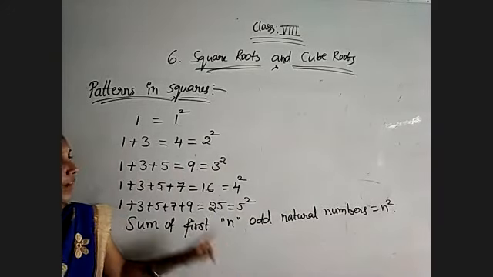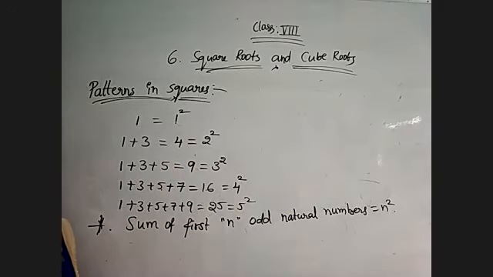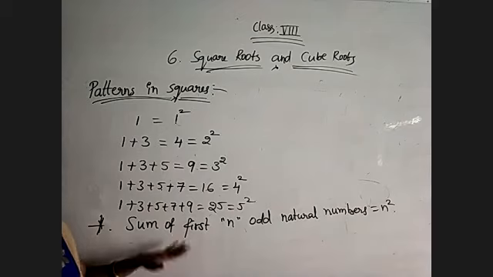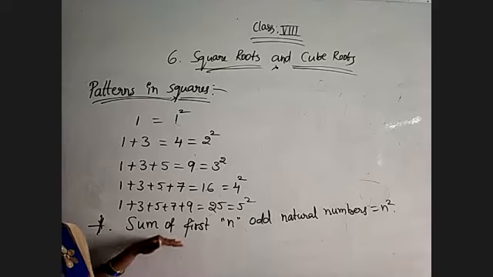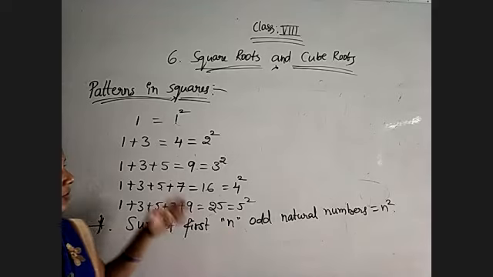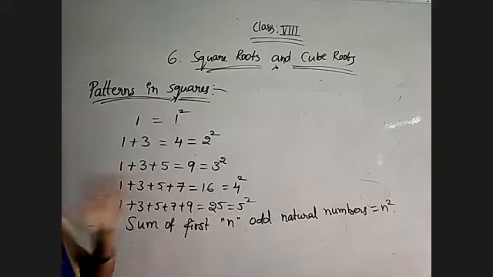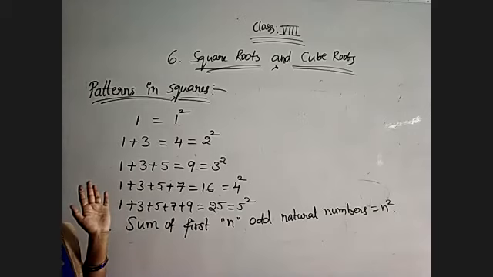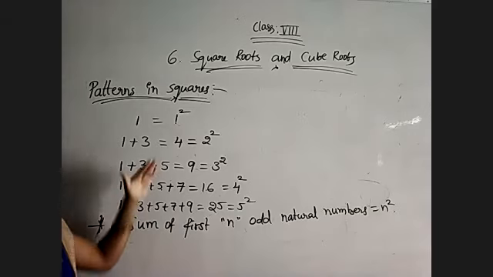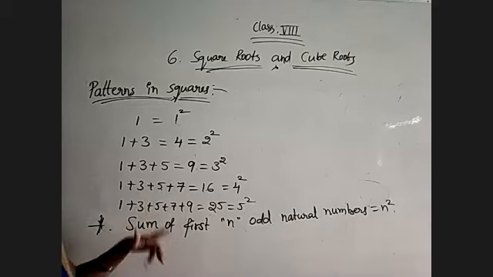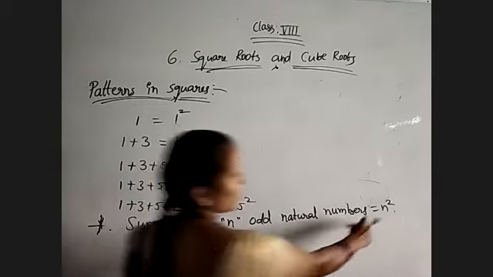So try to find out for even numbers. For the first n even numbers, how are we getting it? Try to write that formula also by using the pattern. Those two formulas are very, very important. And remember this, the sum of the first n odd natural numbers is equal to n square. So whenever they ask you to find the sum of odd numbers, in that case, without doing the calculations, directly you can use the formula n square.